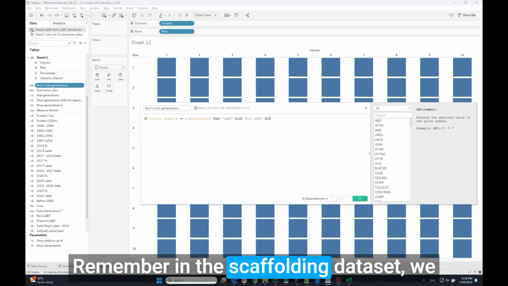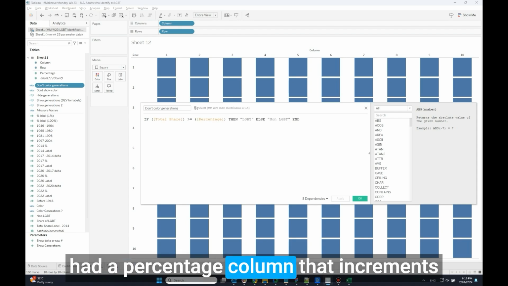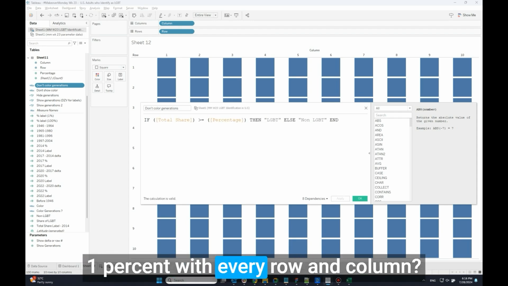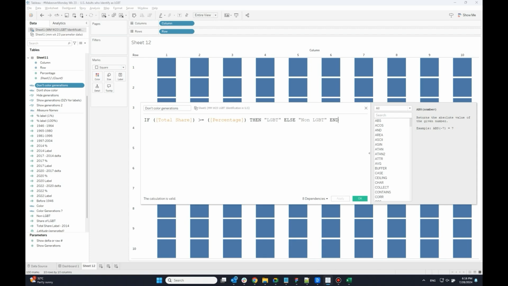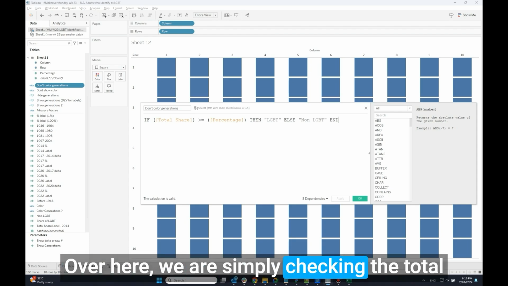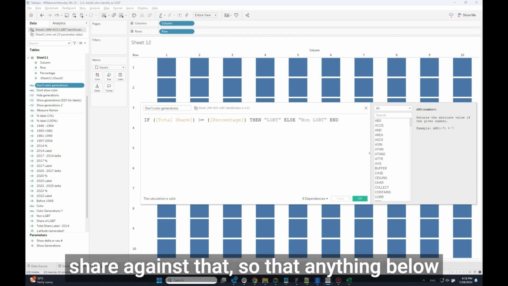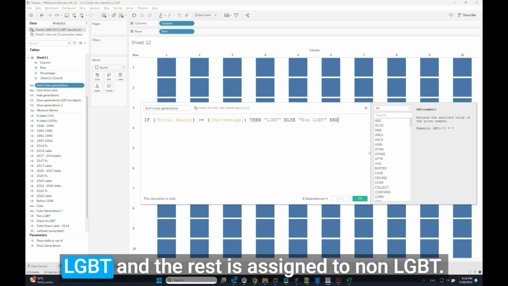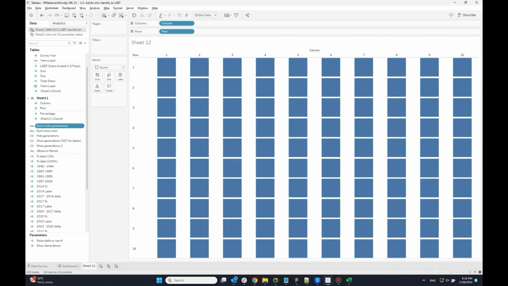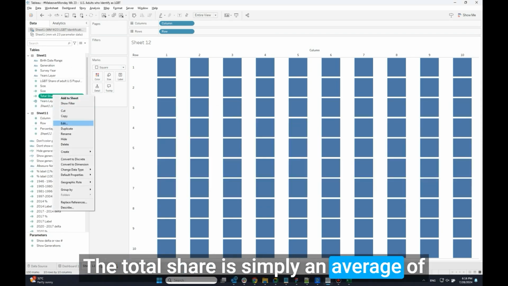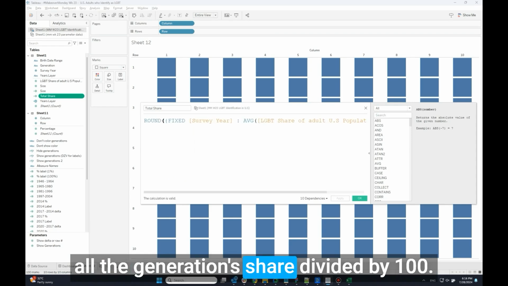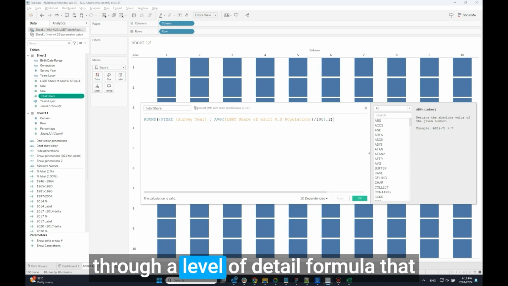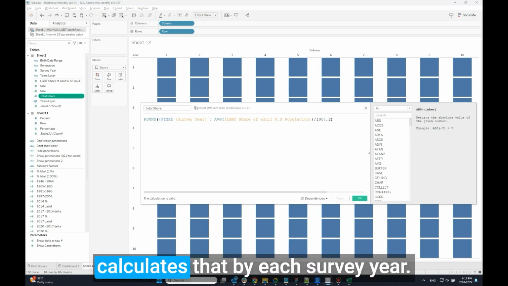Remember in the scaffolding dataset, we had a percentage column that increments 1% with every row and column. Over here, we are simply checking the total share against that, so that anything below or equal to that percentage gets assigned to LGBT and the rest is assigned to non-LGBT. The total share is simply an average of all the generation share divided by 100 through a level of detail formula that calculates that by each survey year.